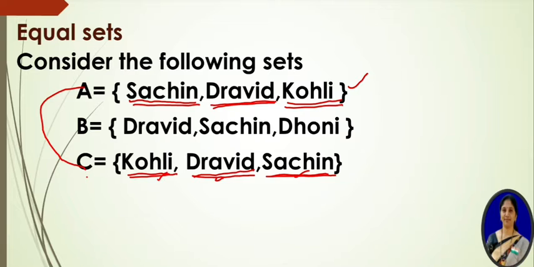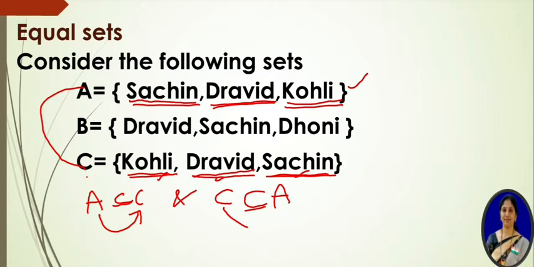In this case, we can say that clearly A is a subset of C, and also if you consider C, C is a subset of A. When one set is a subset of another set and the other set is a subset of the first, that means A is a subset of C and C is a subset of A, one is a subset of the other and vice versa. Then from this condition we can say that set A is equal to set C.